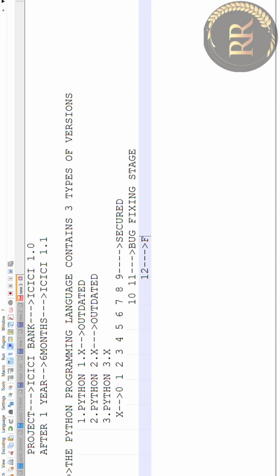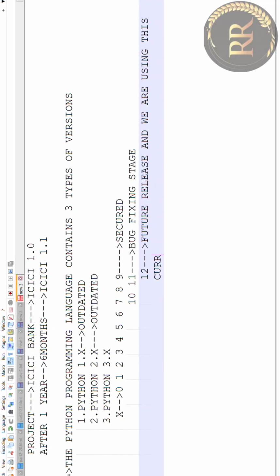This is for future release, and we are using it currently. So these are the features of Python, and this is the current version, Python 3.12, we are using.